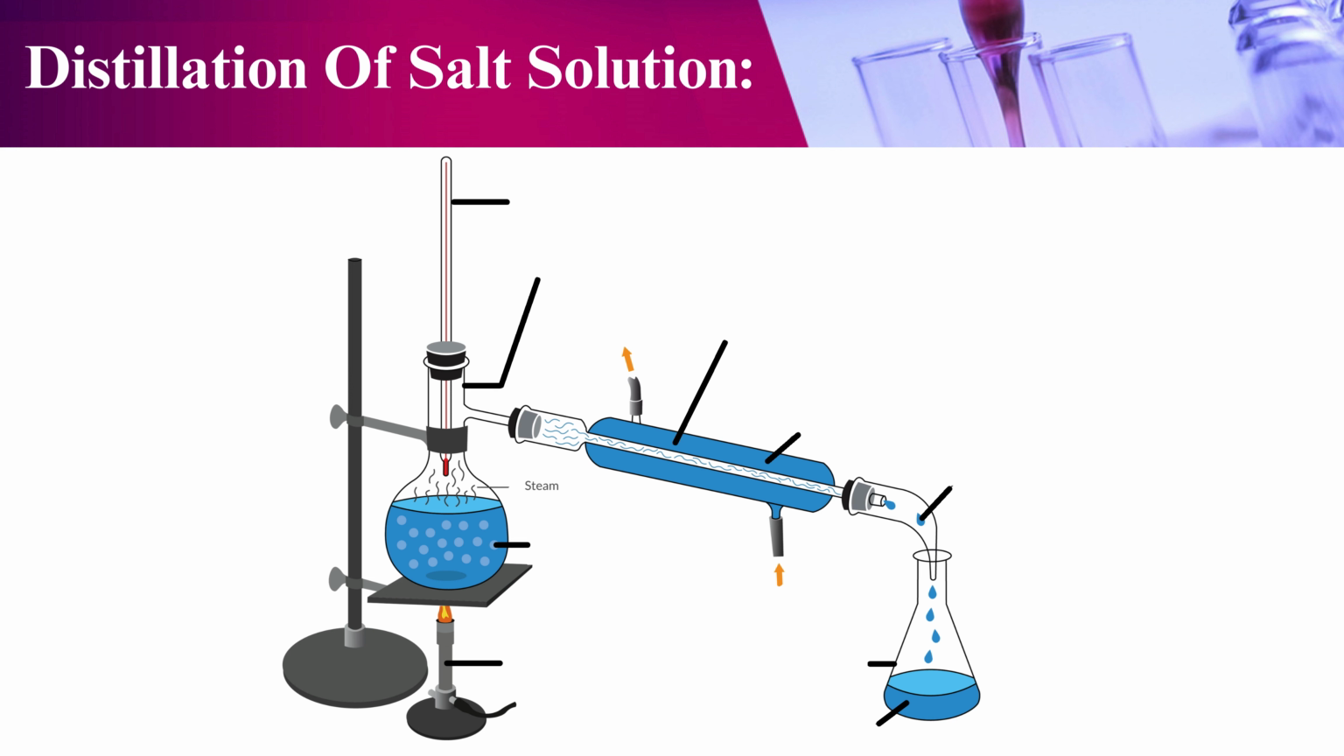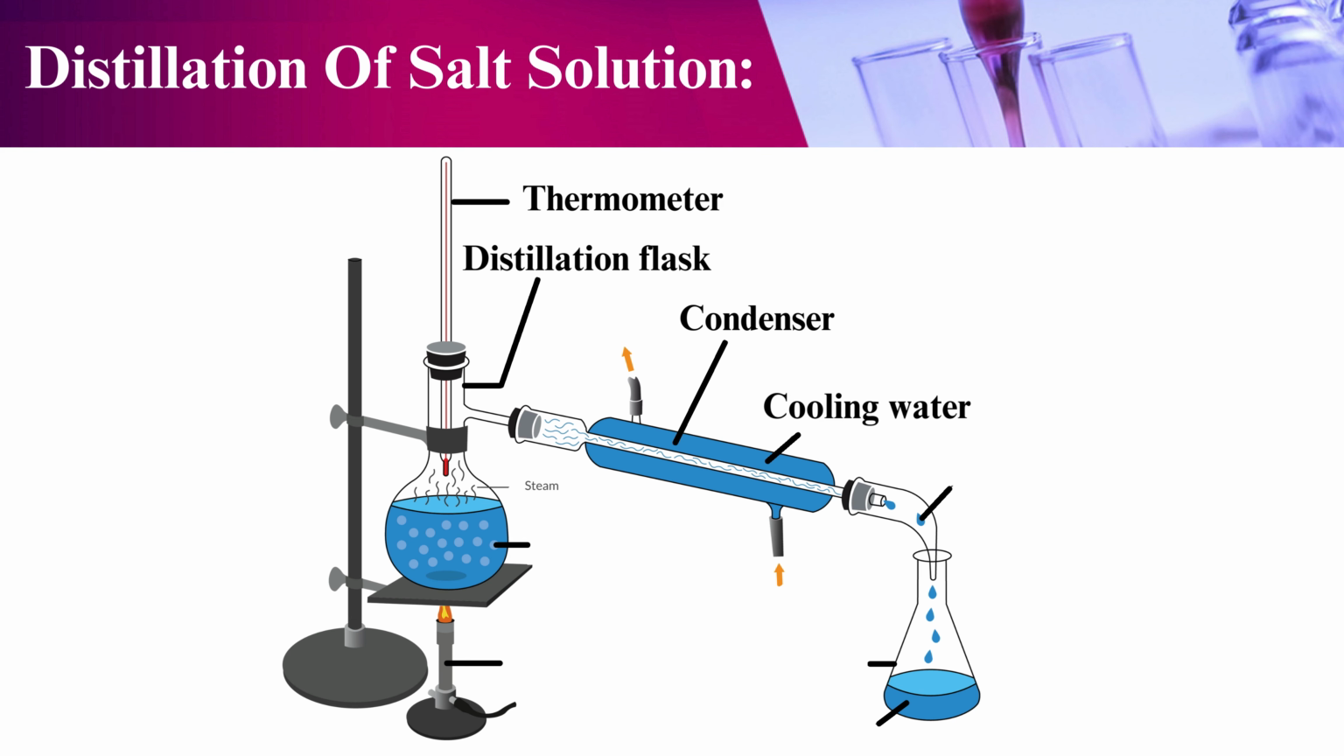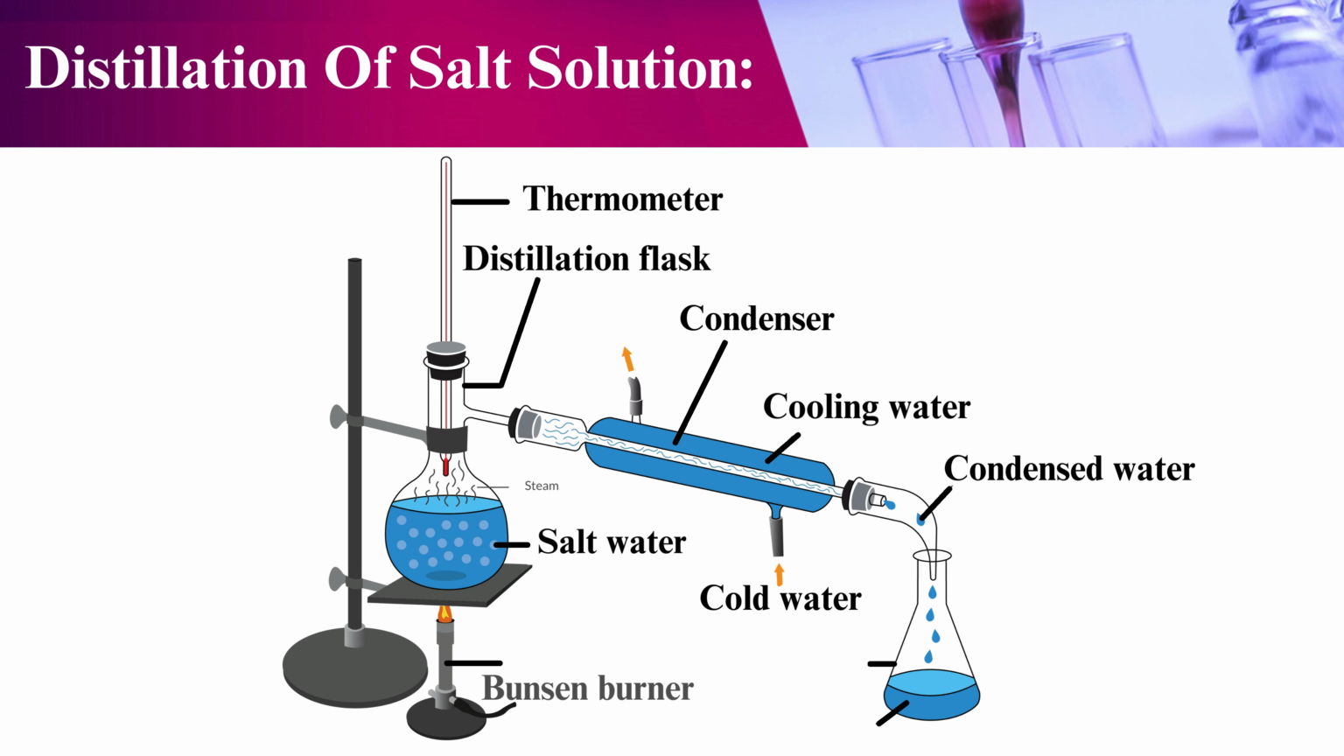We have a retort stand, then we have a retort. Thermometer is fixed, distillation flask is there, condenser, and there is cooling water. One end has salt water in the distillation flask, and the cold water comes out, and the condensed water can be separated into the funnel, conical flask.